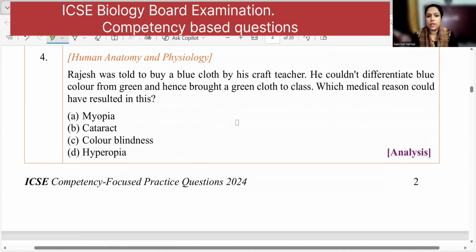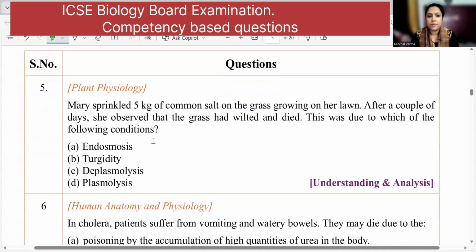Moving to the next. Rajesh was told to buy a blue cloth by his craft teacher. He could not differentiate blue from green and hence bought a green cloth to the class. Which medical reason would have resulted in this situation? Now here he is not able to differentiate between colors. So what is the right answer? Color blindness. Very good.